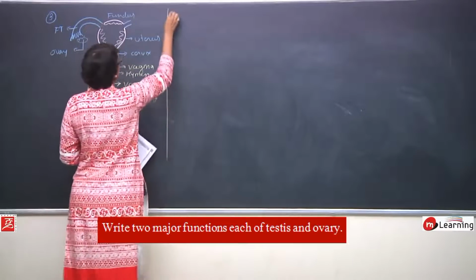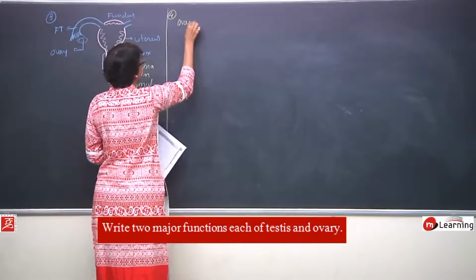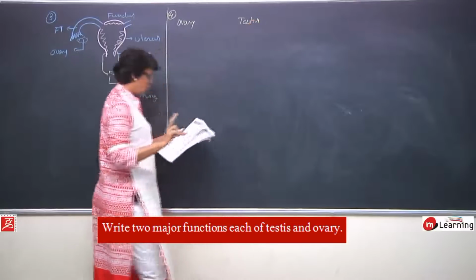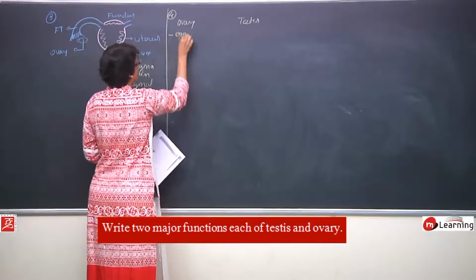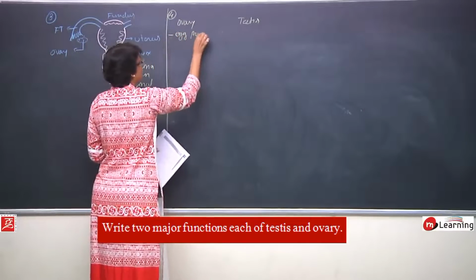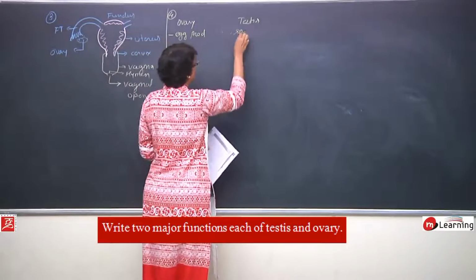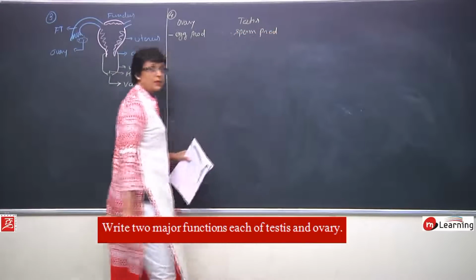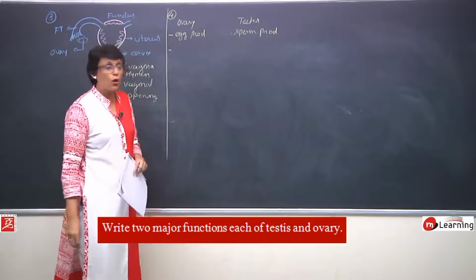Fourth question is, write two major functions each of testis and ovaries. This is question number 4. Functions of ovaries and testes. And only two major functions are asked. One is gamete formation, egg production by the ovaries, and sperm formation or sperm production by the testes, gamete formation. The second function is the sex hormones.